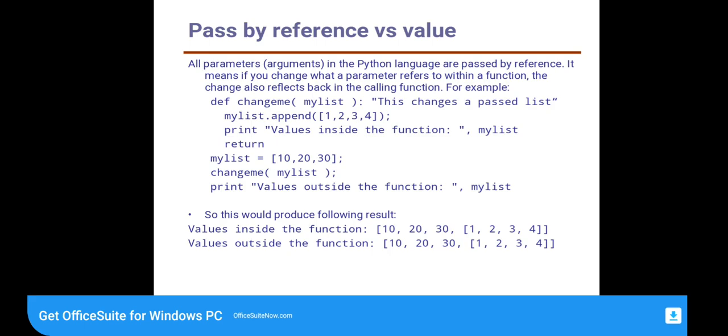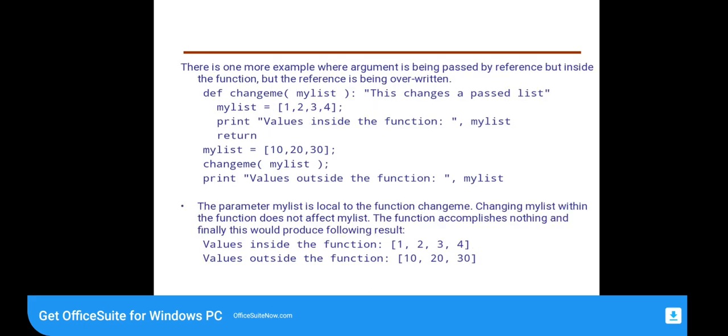Here mylist.append([1, 2, 3, 4]), this is a list. This list will be appended to mylist. So the value will be passed as a reference. This would produce the following result. Values inside the function: 10, 20, 30, then 1, 2, 3, 4. The list will be displayed on the screen.